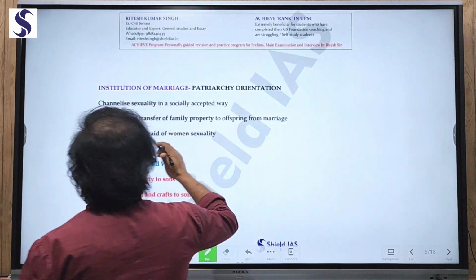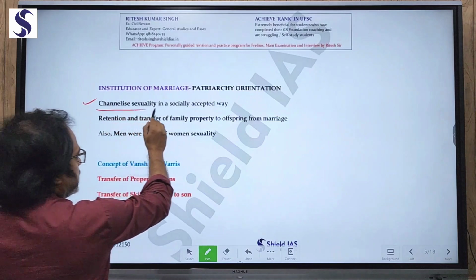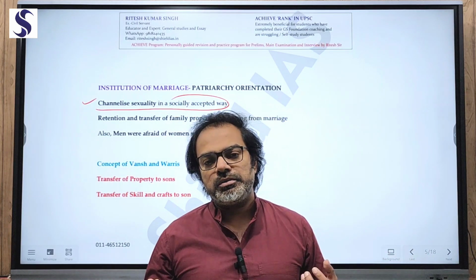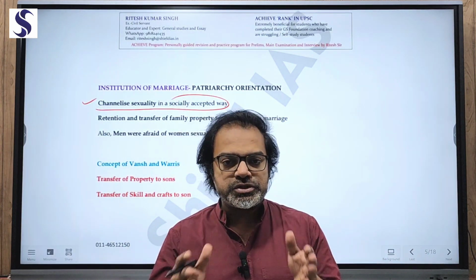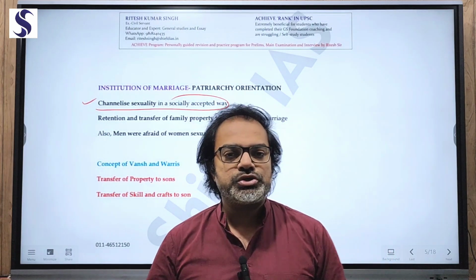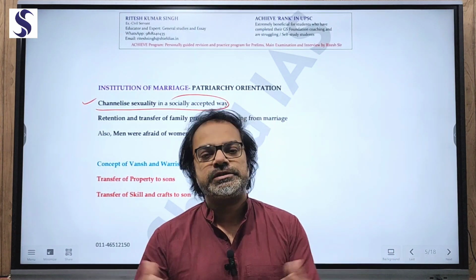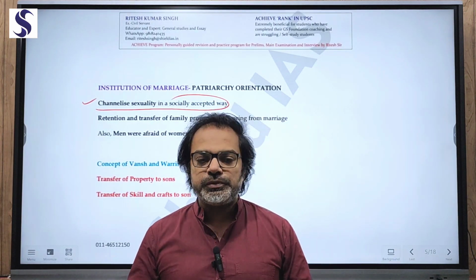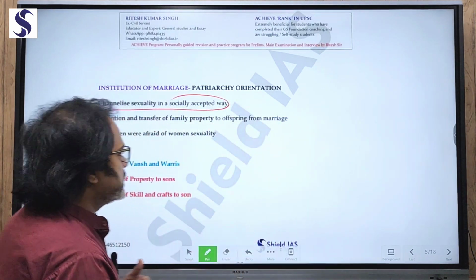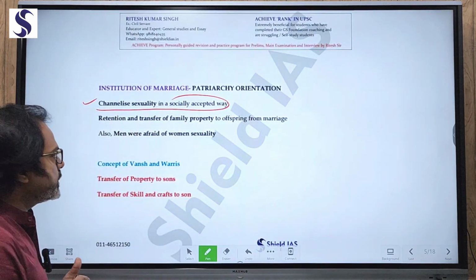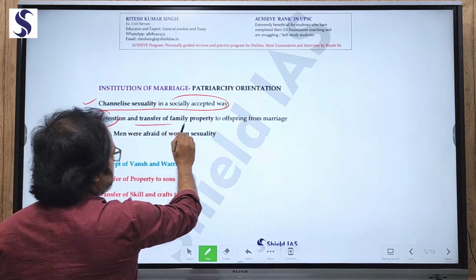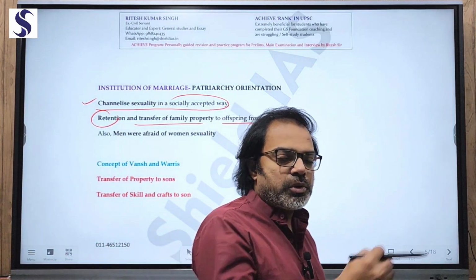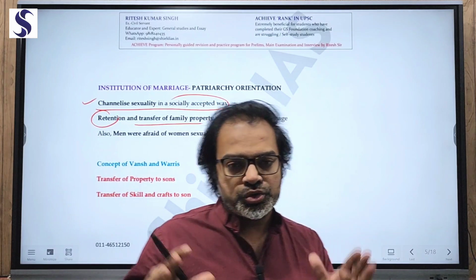First of all, institutional marriage was required for channelizing sexuality in a socially accepted way. Sexuality is a natural thing, both in men and women. Now that has to be channelized in a socially accepted manner, which may require a union that is socially accepted. So marriage was an institution which gave social recognition to this sexual partnership between two stable partners. So first is channelizing of sexuality in a socially accepted way. Second, retention and transfer of family property to offspring from marriage. So who will be the inheritor? The offspring from such a marriage between a man and a woman, socially accepted.